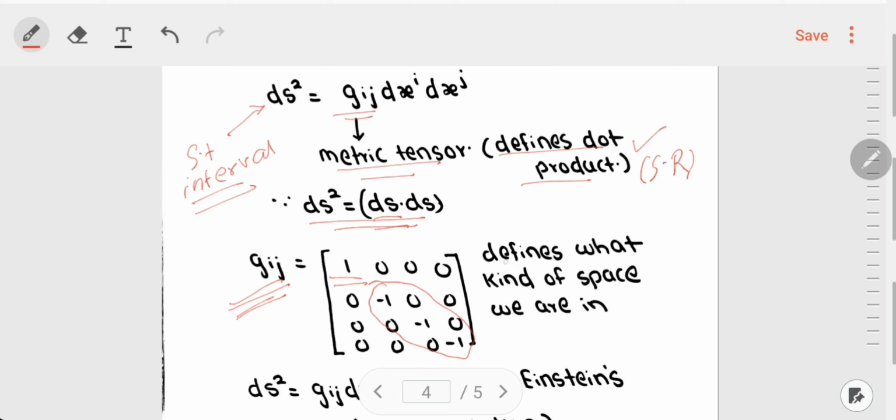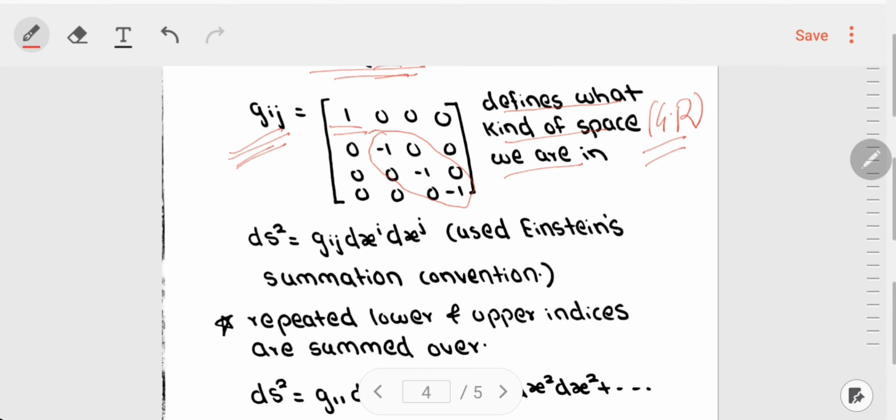But this g_ij is also used to define what kind of space we are in. We'll not use this definition now, but sometime later if we study general relativity. So this ds² is given by g_ij dx^i dx^j. Here there is a summation convention called Einstein's summation convention, according to which if the indices are repeated as both lower and upper indices, then you have to sum them over.